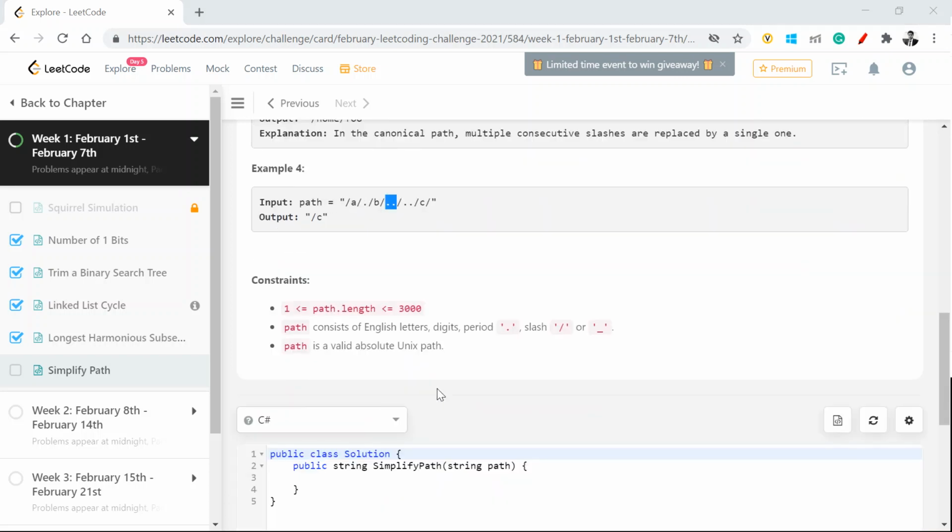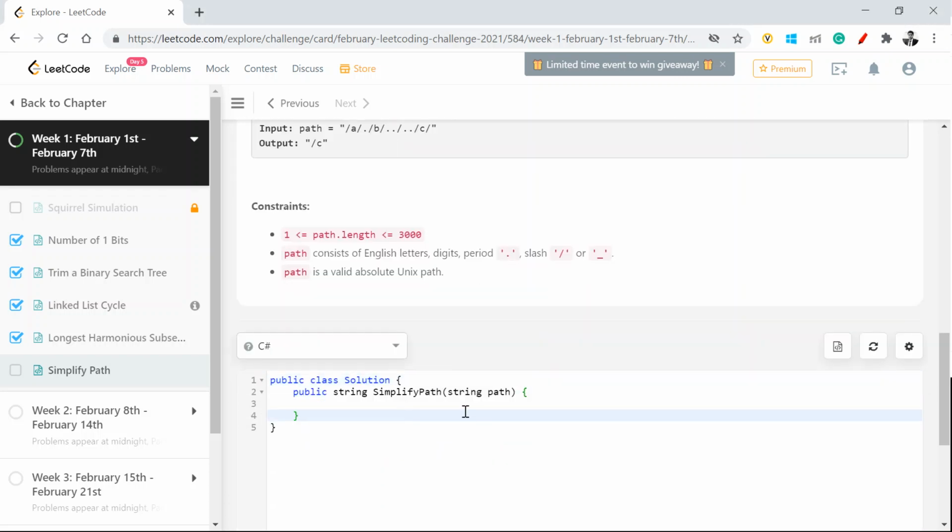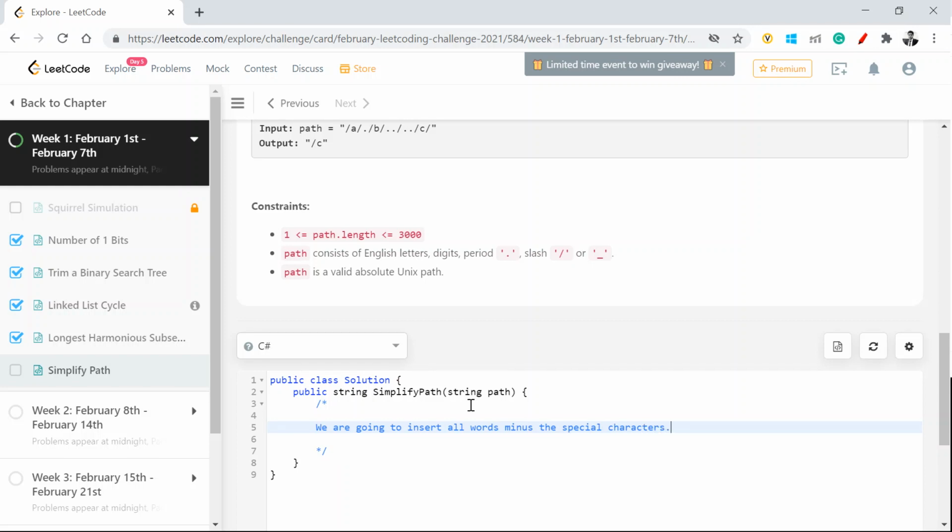So with this, let's get started. What we are going to do is create a stack data structure, and insert all the words minus the special characters which are not accepted in the file format.